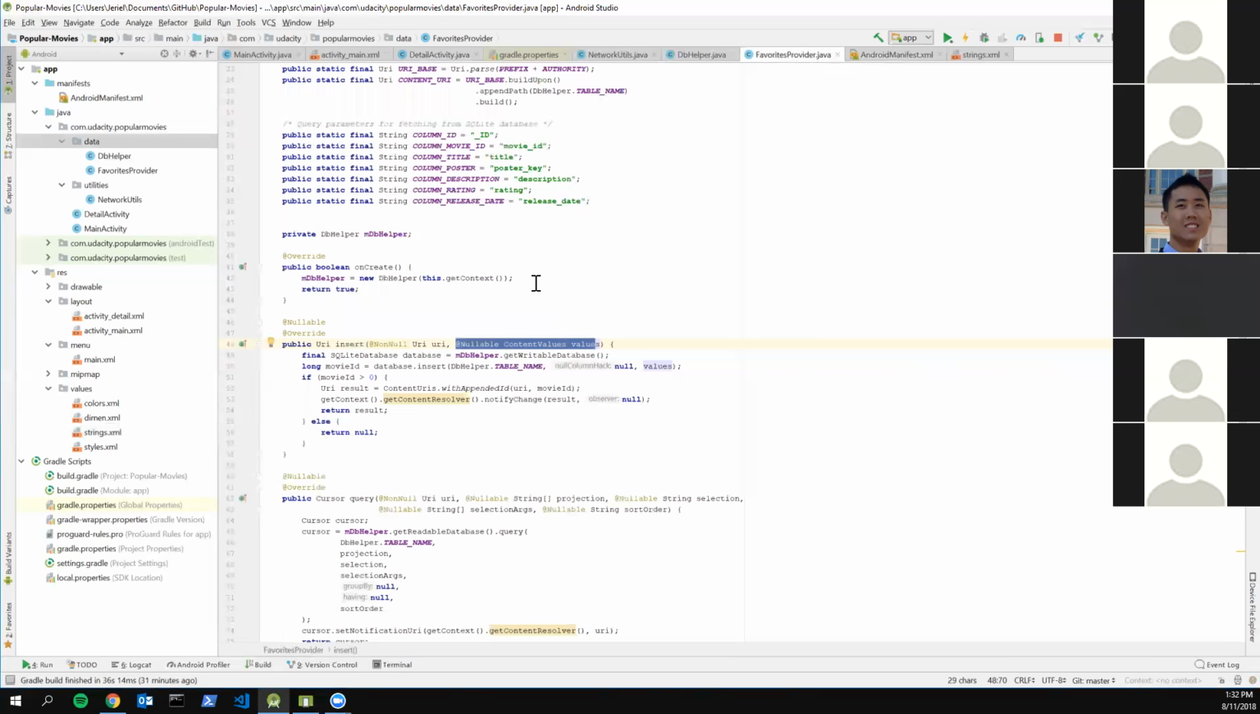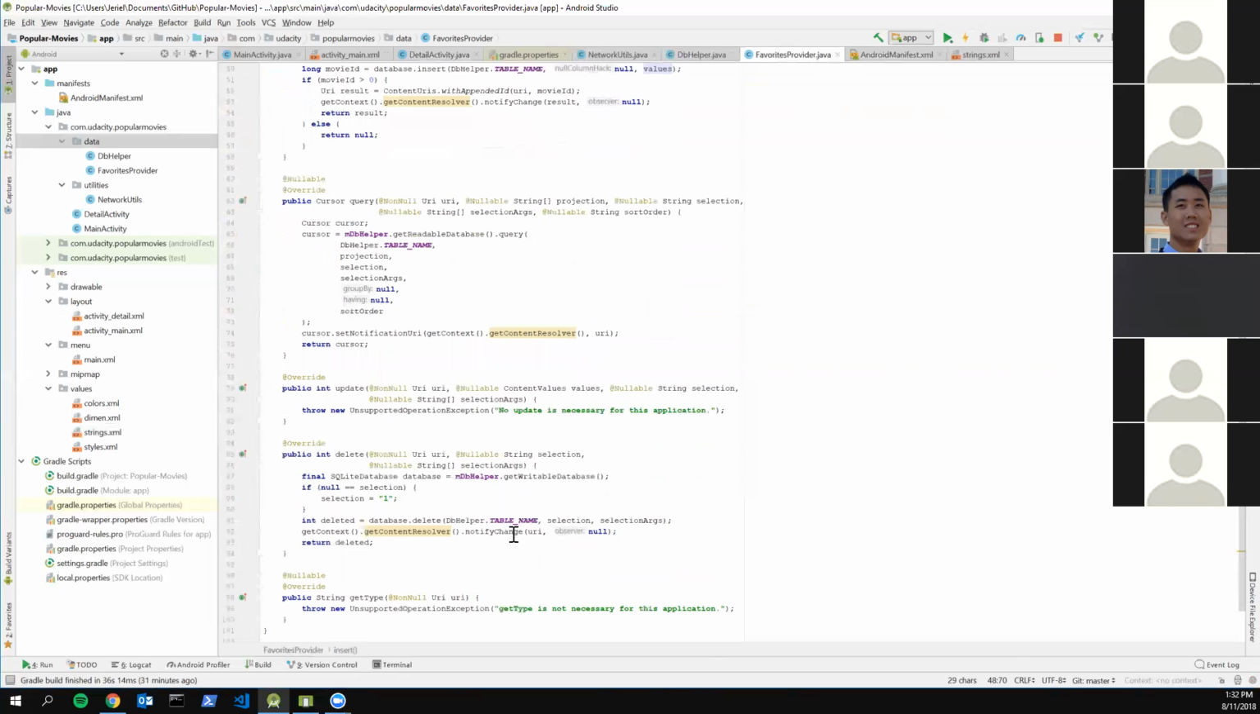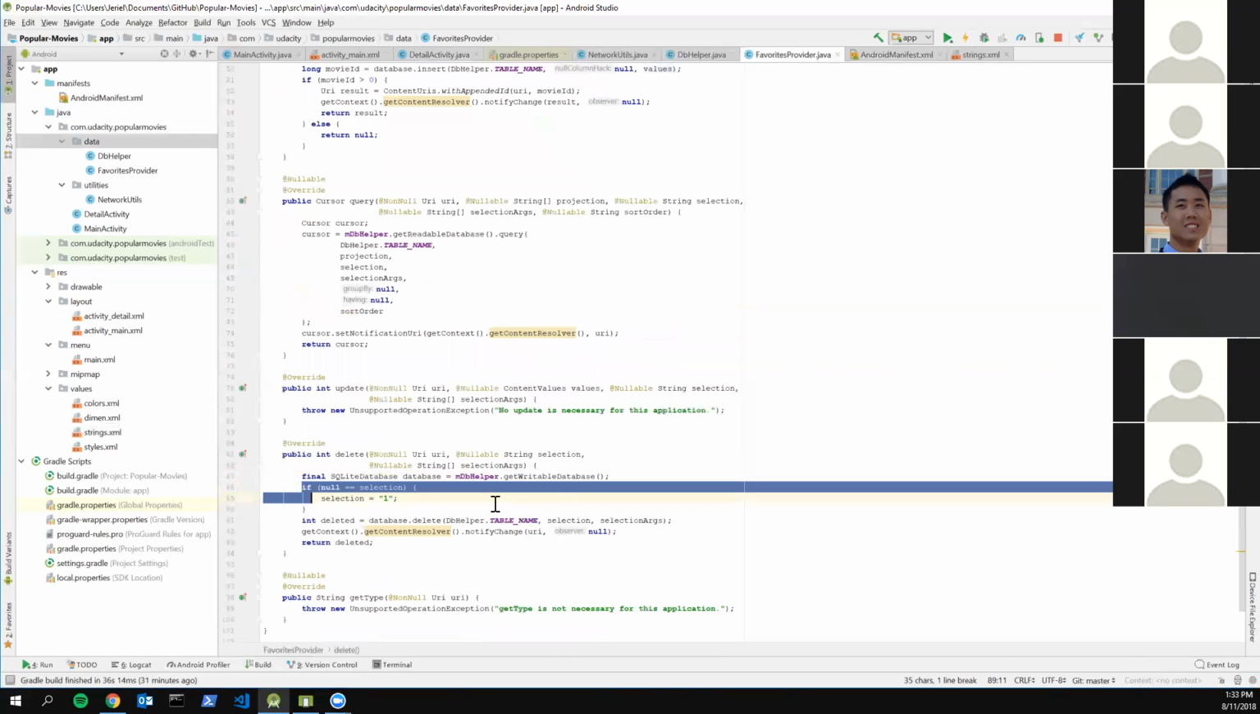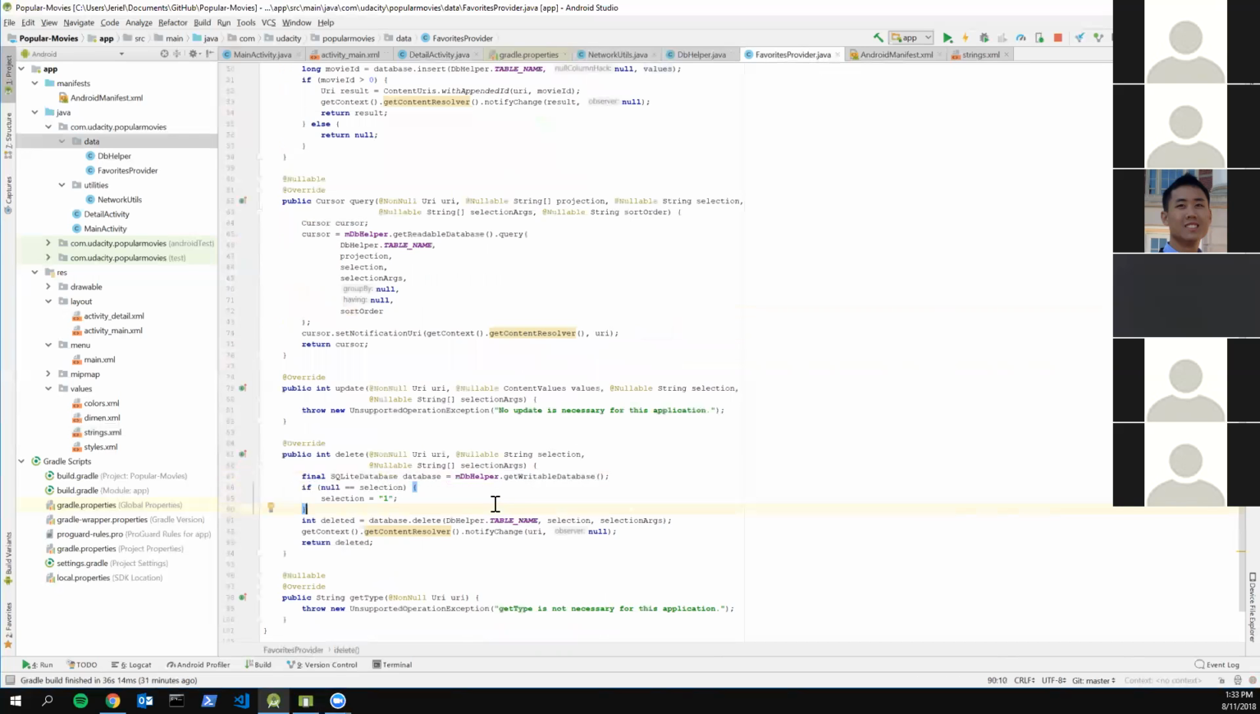So that's for inserting into the database, and for deleting, it's really the same thing. For deleting, you're going to create another variable for the SQLite database and indicate that you want to write to it, using getWritableDatabase. Then this part that says if is pretty standard code to check if there's anything to delete.